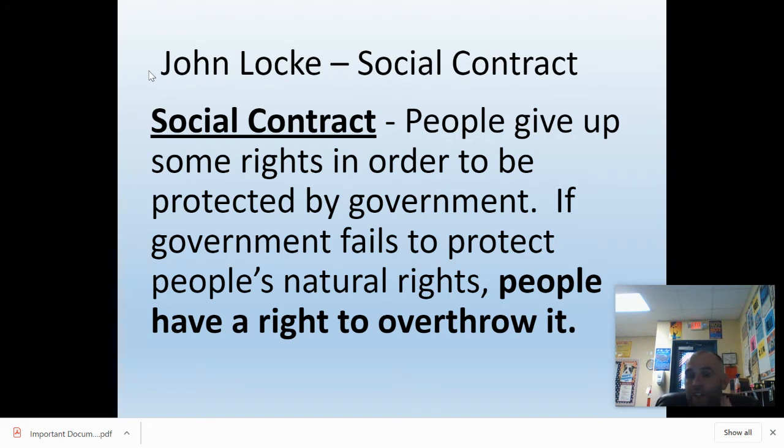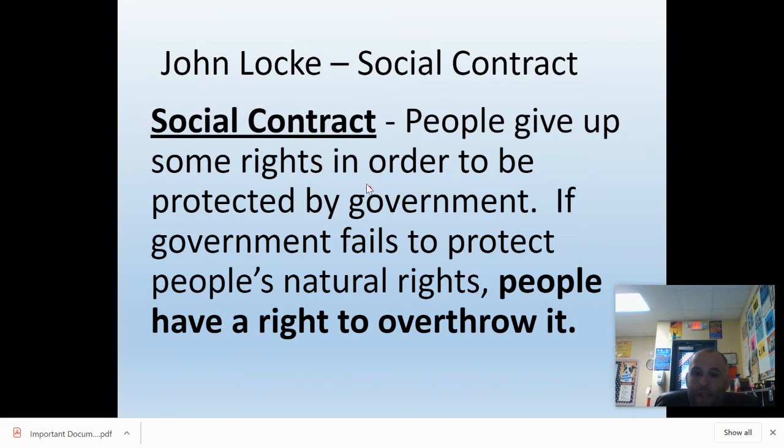Now, what was really important about this social contract is he says that if the government's not doing their part in the contract, you can get rid of that government. Just like if I'm not paying AT&T, they're going to get rid of my service. If they're not giving me good cell phone service, I'm going to get rid of AT&T. And so what John Locke's social contract says is that we enter into a contract with government.